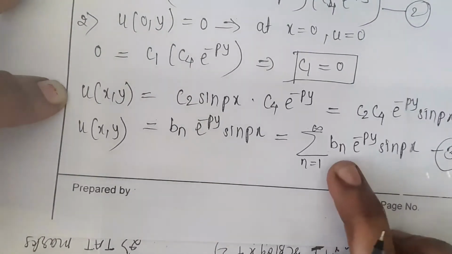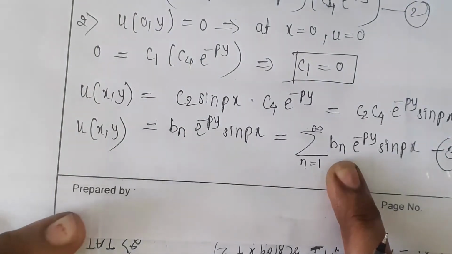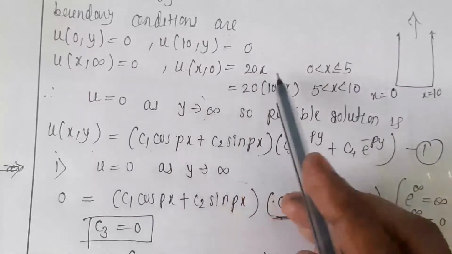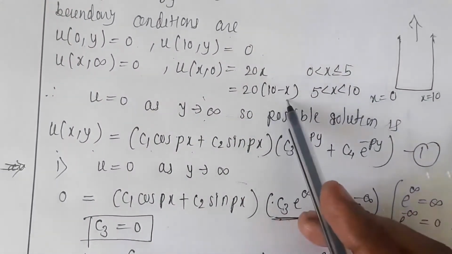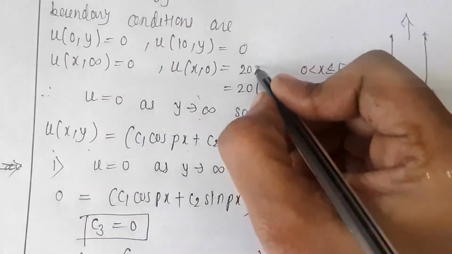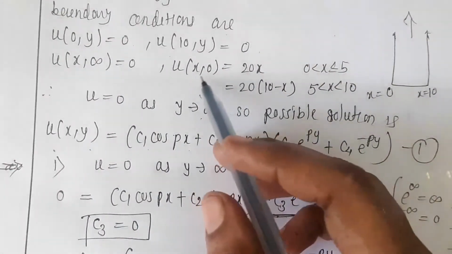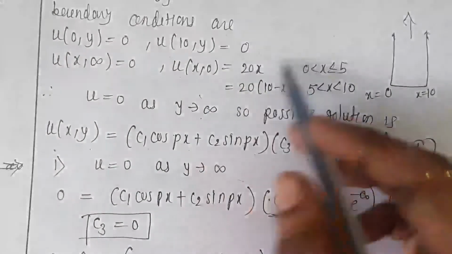Now to find out the other constant bn, we have one more condition. This condition is u of x0 is equal to 20x and 20 into 10 minus x. So it is given in the form of a function. So use this condition here. What does it represent? y is equal to 0, the u value is given.